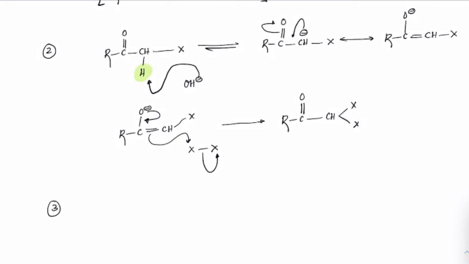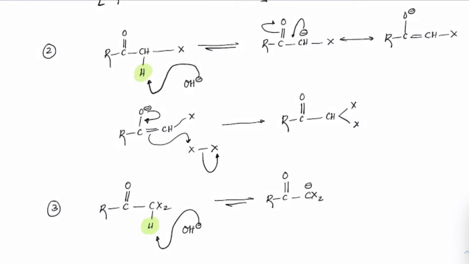Now again this hydrogen becomes even more acidic. We'll have RC double bond O CHX2. So this H has become even more acidic now. So OH minus will take away this proton and we'll get RC double bond O CX2 minus, which will form an enolate again, as RCO minus double bond CX2.